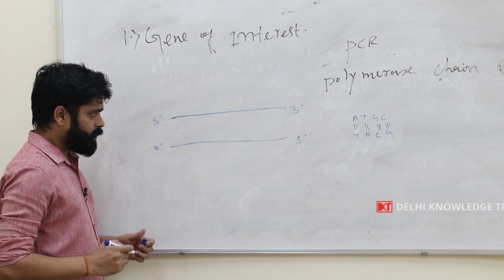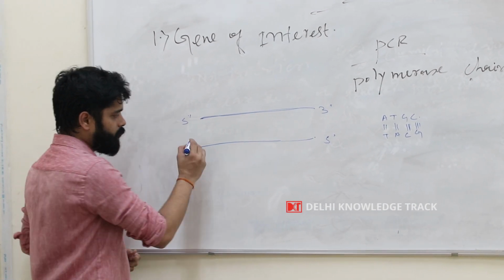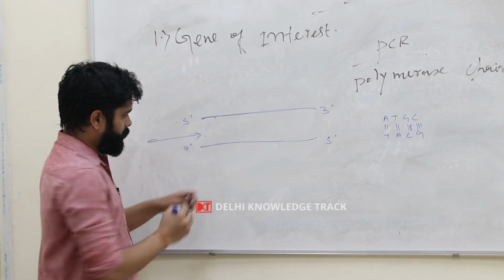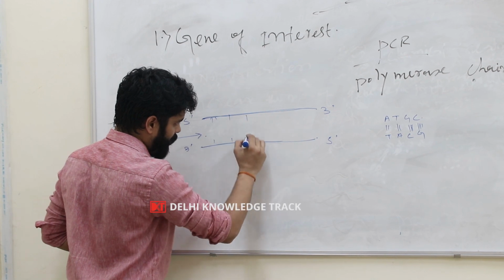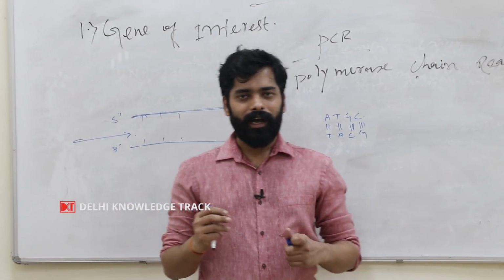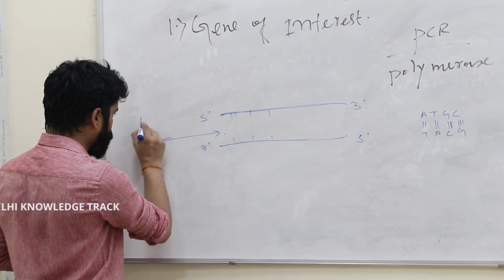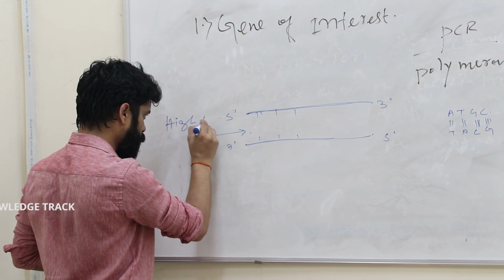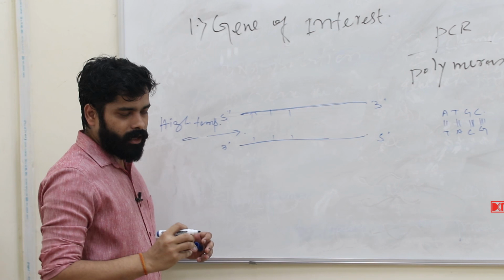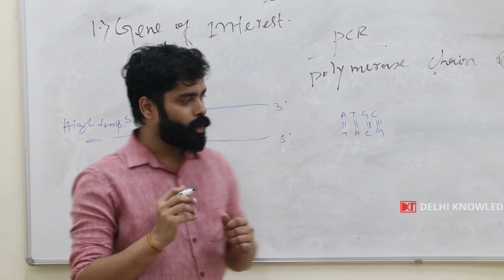So in the polymerase chain reaction, the first step is separating these two strands. And here we have hydrogen bonds, and we know that hydrogen bonds can be broken down by using high temperature. So we will use high temperature for separating these two strands, and technically, separating these two strands is known as denaturation.